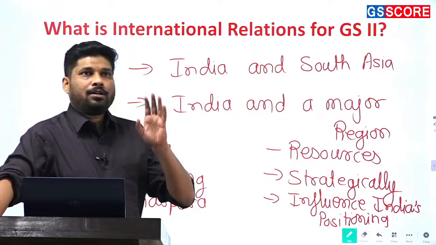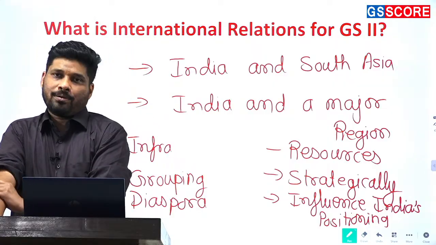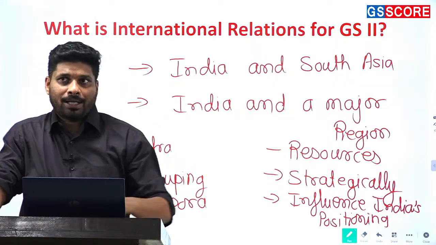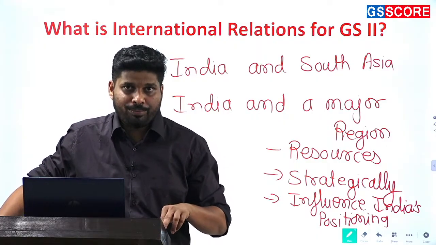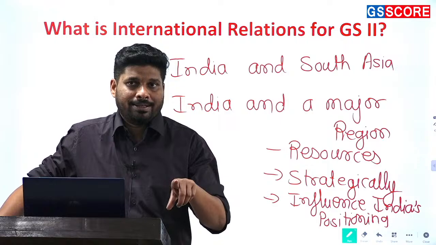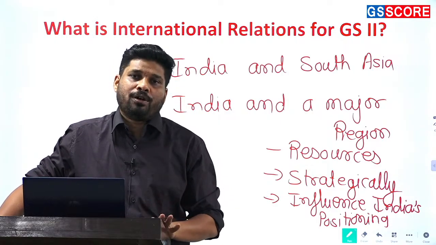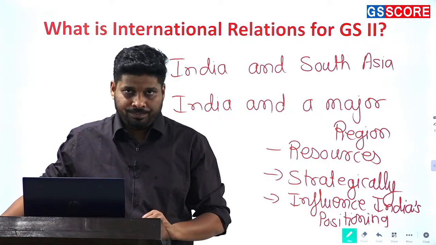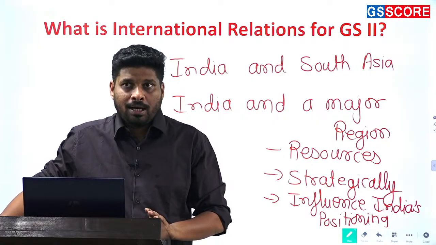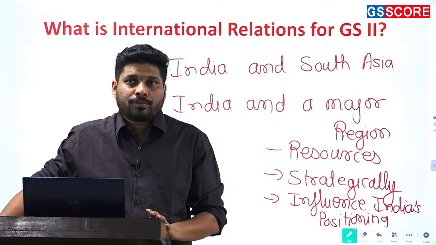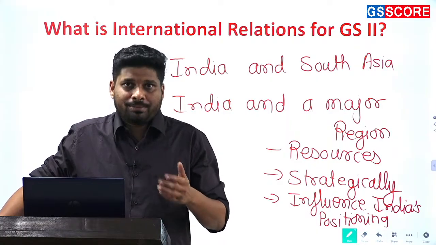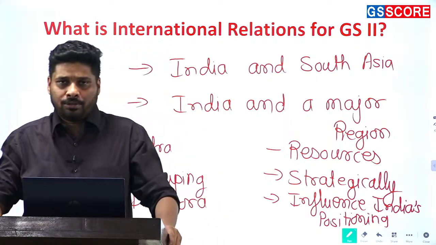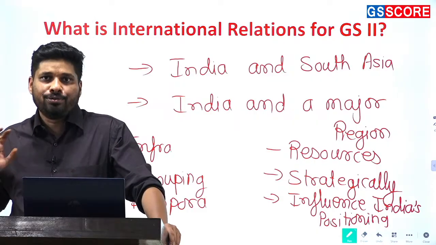Among regions, there are 2 or 3 regions that are ignored by UPSC. But again, they will become important for you if they are in the news. So which are those ignored regions? I will say Eastern Europe is an ignored region. I will say Latin America is an ignored region when it comes to UPSC, and third is Oceania, that is Australia and New Zealand.